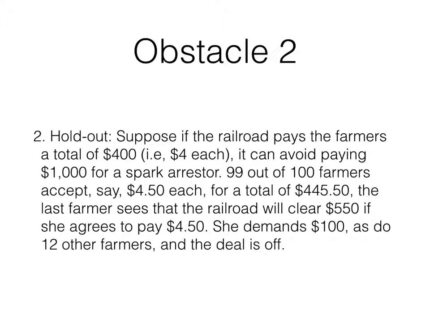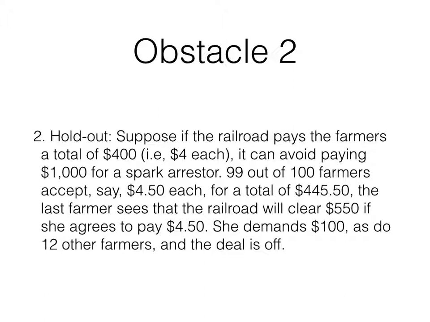Obstacle number 2 is a holdout problem. Suppose that the railroad pays the farmers a total of $400 or $4 each. It can avoid paying $1,000 for a spark arrestor. 99 out of the 100 farmers agree to it. Let's say the railroad pays them $4.50 each. That's a total of $445.50. The last farmer realizes that if he agrees to accepting $4.50, the railroad's getting off with $550 in benefit. So this farmer says, I'll do this, but I need you to pay me $100.